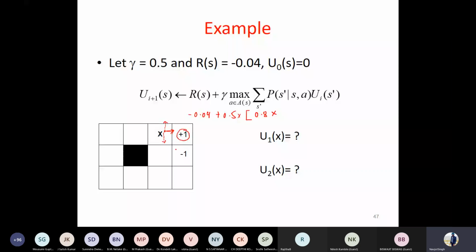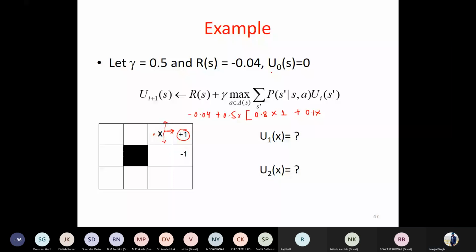So what is the utility? It is already plus 1. So plus 1. Then plus, I need to try for the other directions also. If I move left of the desired, the probability is 0.1 times, I'll bump into the wall and be in the state where x is marked. What is the utility of x? Since x is a non-terminal state, the initial value of utilities is 0.